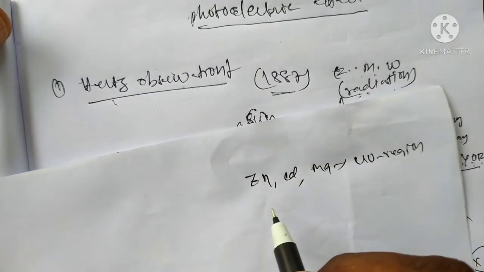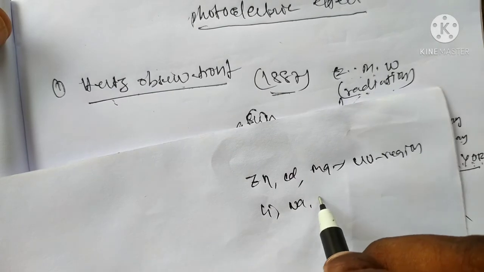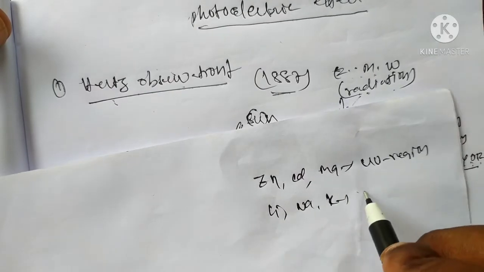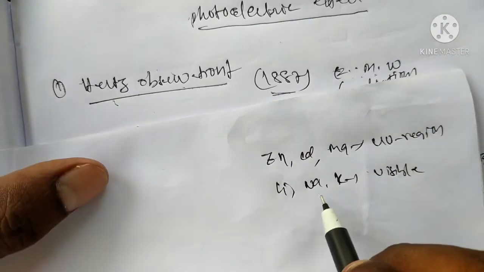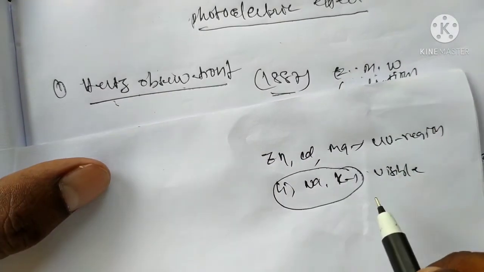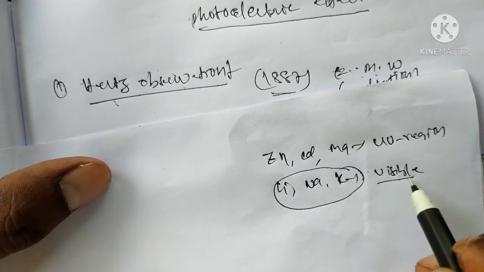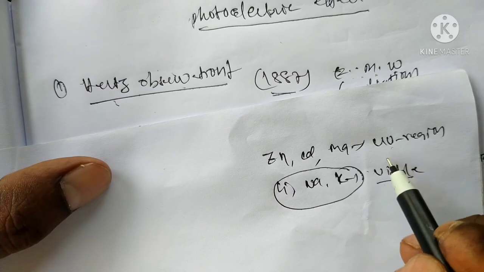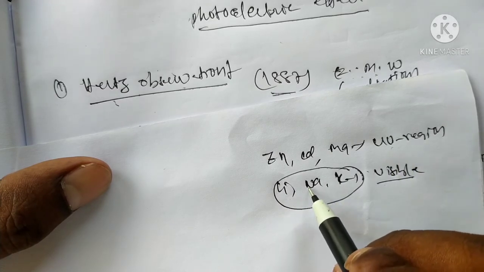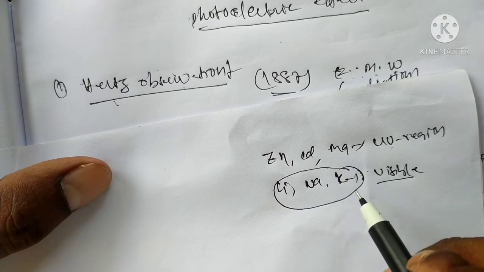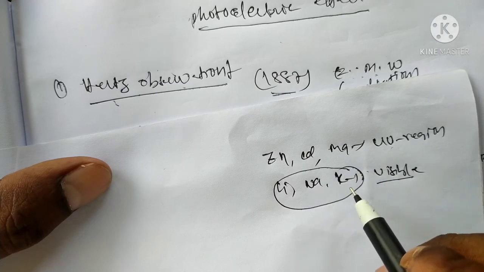Okay, that means lithium, sodium, potassium respond only to visible light. That means electron flow appears only using this type of frequency. Suppose we use UV light on lithium or other alkali metals, there is no electron flow. The electrons are not coming outside.